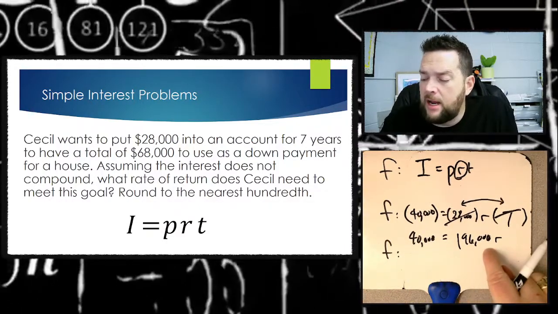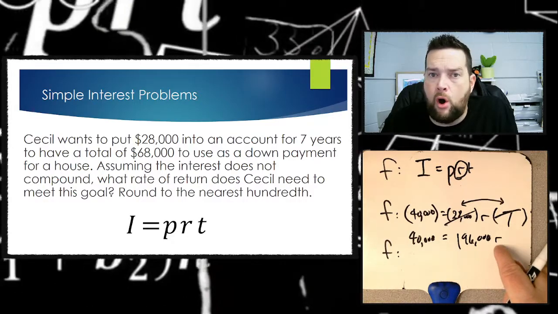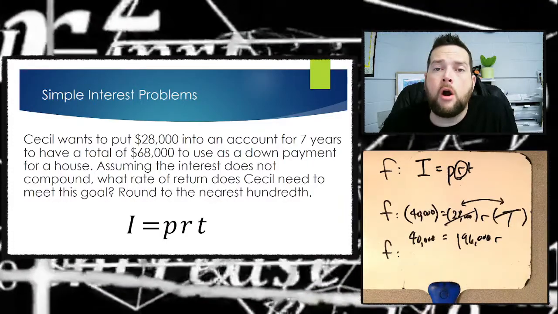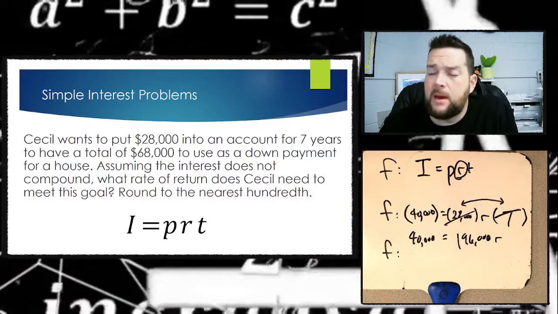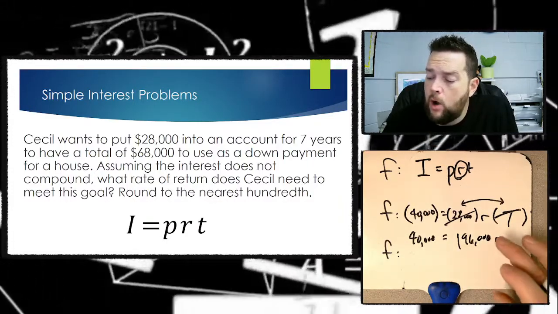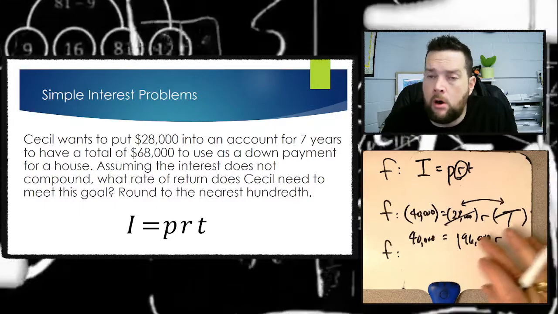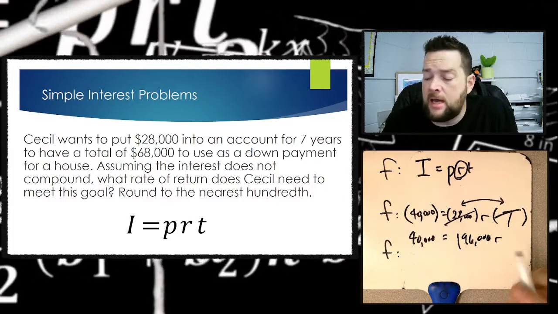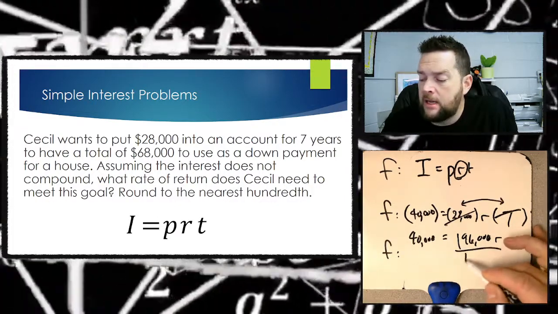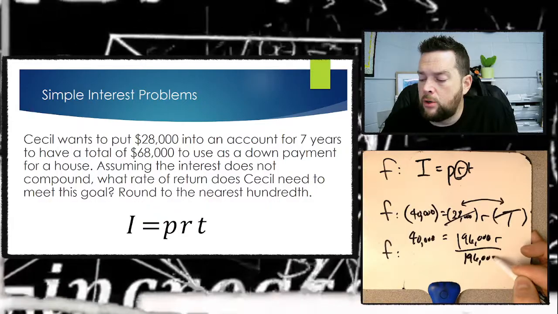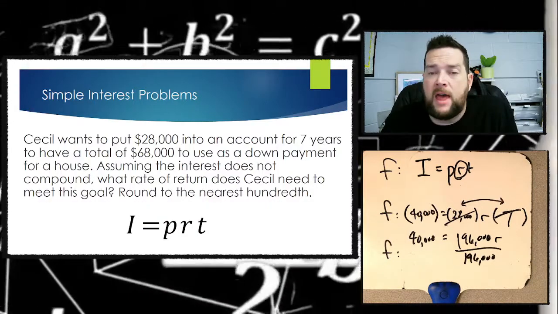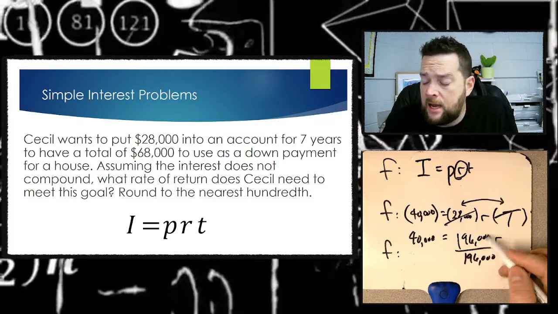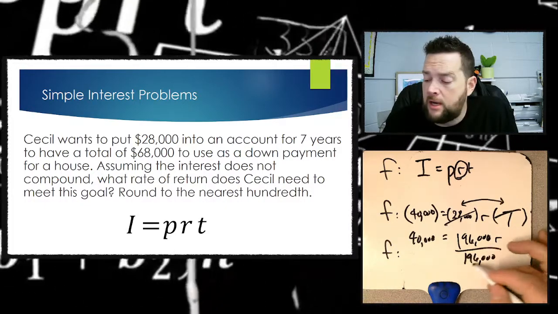Now we have a one-step equation, all right? I see 196,000 times R equals 40,000, and I want to get r by itself. So the way that I'm going to get r by itself is to undo the math that's going on with it. I've got to undo this multiply by 196,000, which the way to undo that is to do the inverse operation or the opposite, okay? And that is to divide. So if I'm multiplying r by 196,000, I have to divide by 196,000.